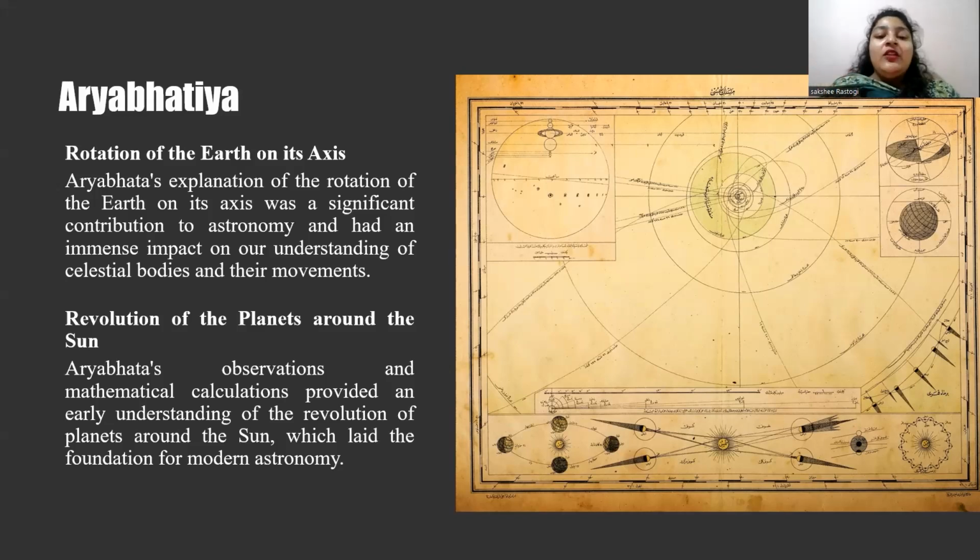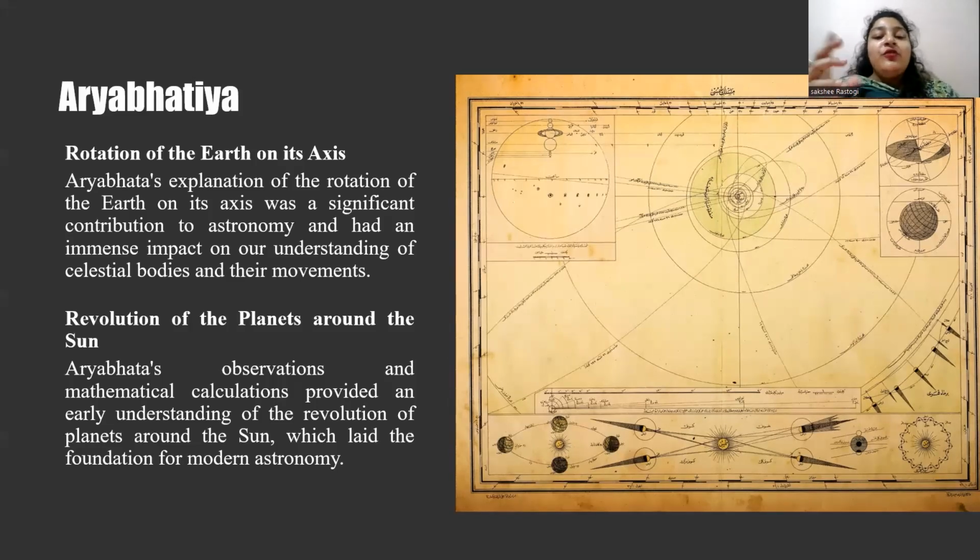He estimated the length of the Earth's rotation period with remarkable accuracy. He understood that the Earth's rotation is responsible for the apparent motions of the stars and planets in the sky. His work on the Earth's rotation, though ahead of its time, was not widely accepted until many centuries later.